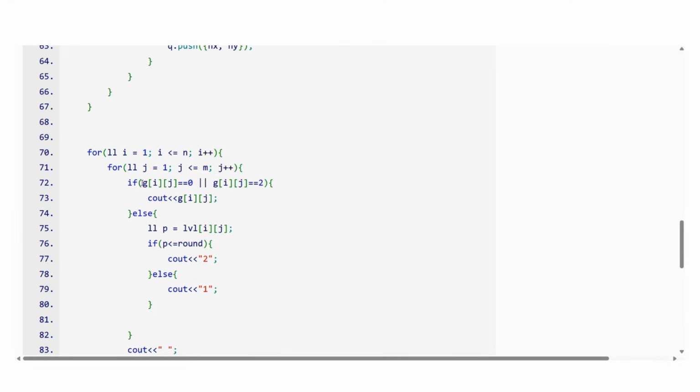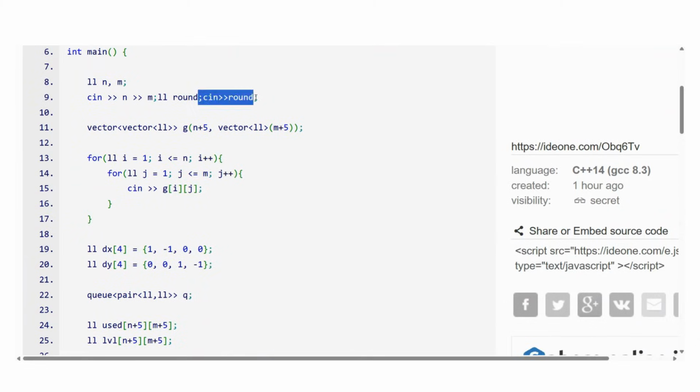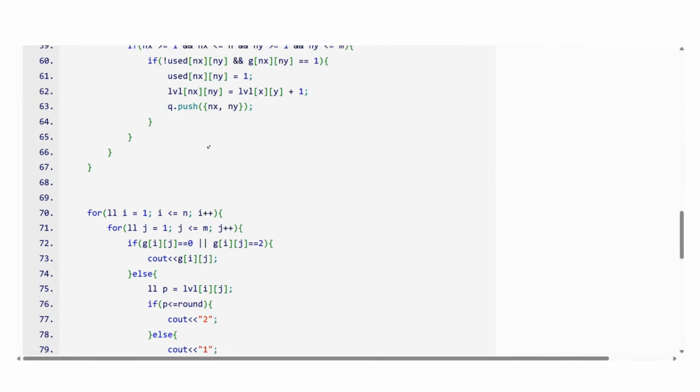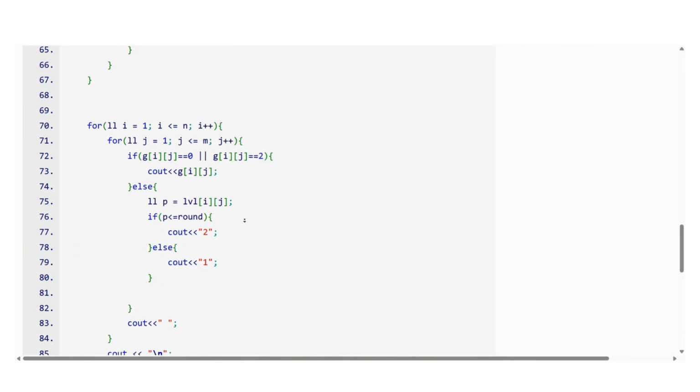Then guys, the same thing. What will be the final matrix after the rounds are completed? See, I've taken the rounds and the input at the start, N, M and rounds. So it's pretty simple, right? If the value of the current cell is 0 or 2, it's going to look the same. But listen to me carefully.